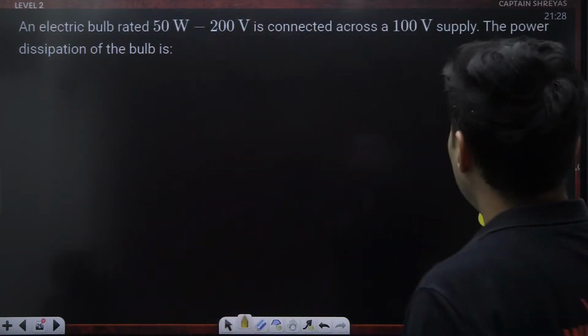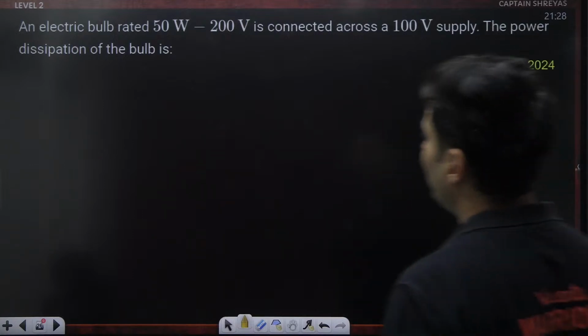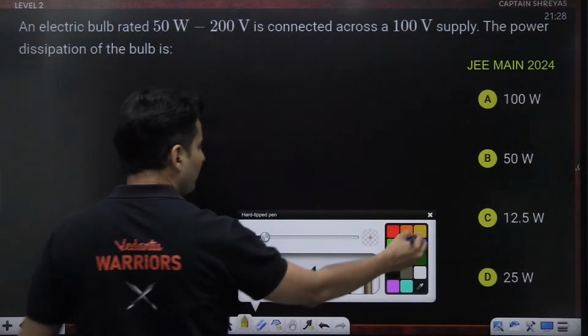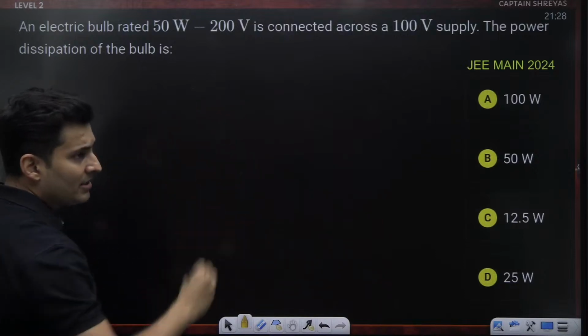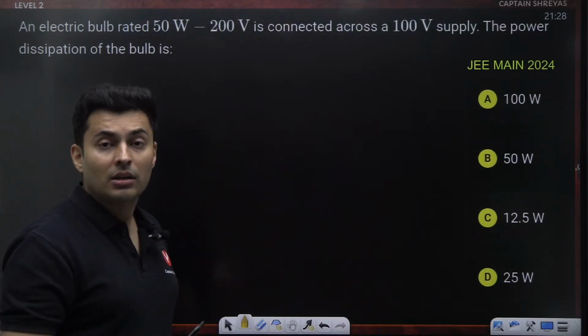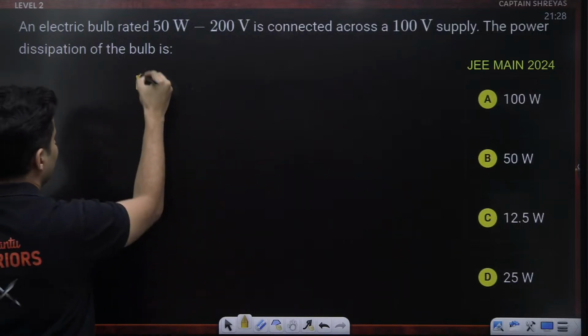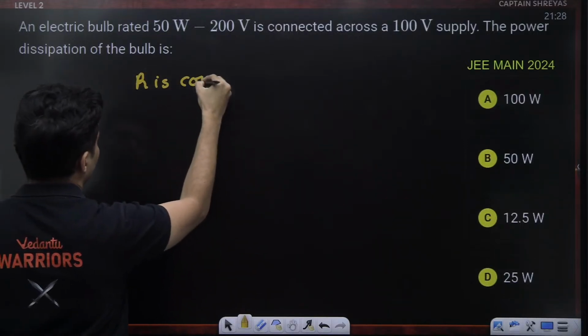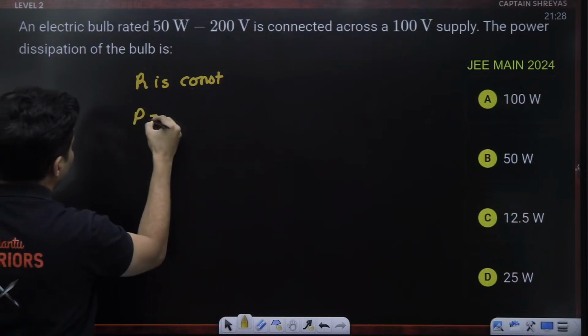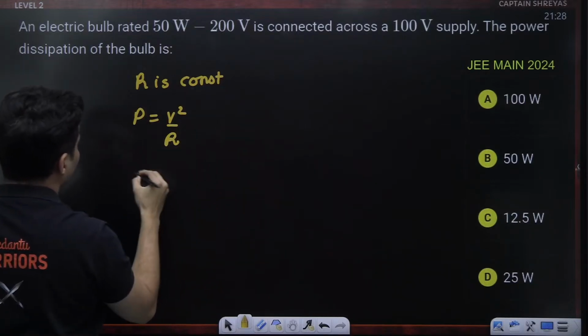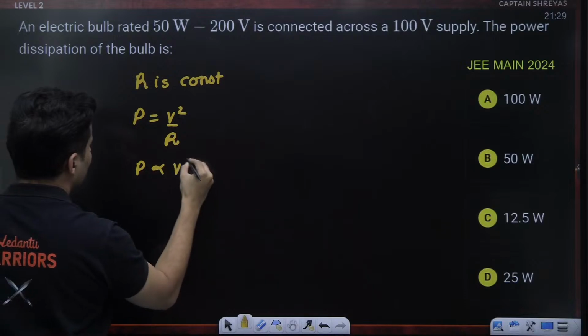If a bulb is rated and connected across 100 volts, the power dissipation of the bulb is how much? See, when you change the voltage, the resistance remains the same, but the power will change. Resistance is always a constant, and we know power is V square by R. So power is directly proportional to V square.